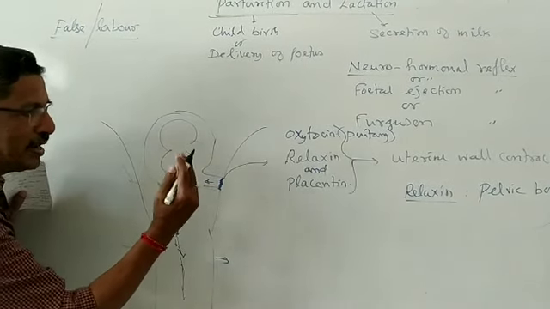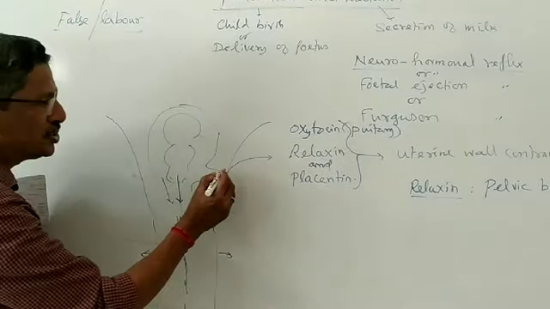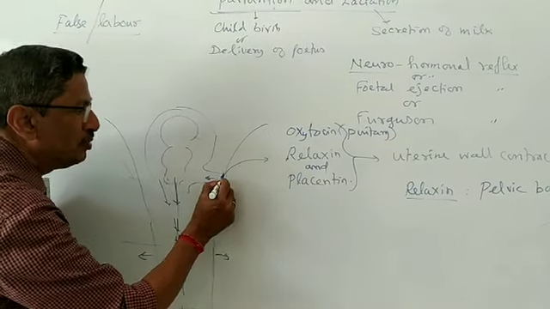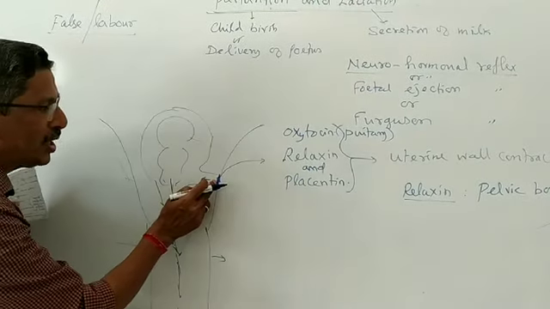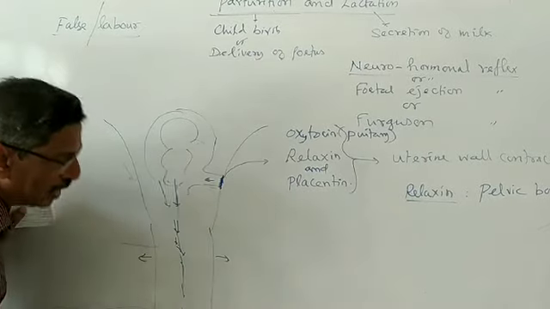The placenta will be ruptured. Now part of the placental tissue will remain with the uterus, and part of the placenta will come along with the umbilical cord.